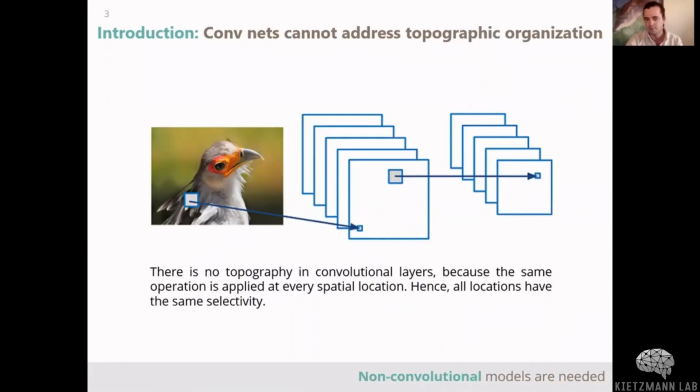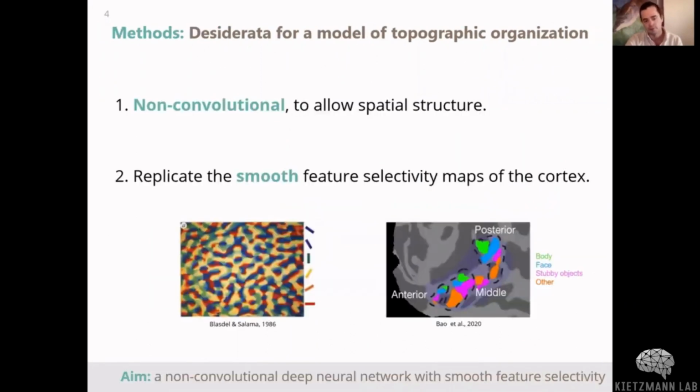So to understand this important phenomenon and where it comes from, we need good models. One problem is that convolutional networks, the current state of the art for modeling the ventral stream, simply cannot address topographic organization because there is no topography in convolutional layers. Indeed, the same operation is applied at every spatial location, so all locations have the same selectivity. For this reason, we need non-convolutional models that allow for spatial structure within each layer. In addition, we would like to replicate the smooth feature selectivity maps of the cortex that I showed you earlier.